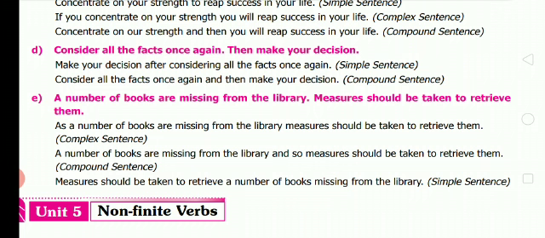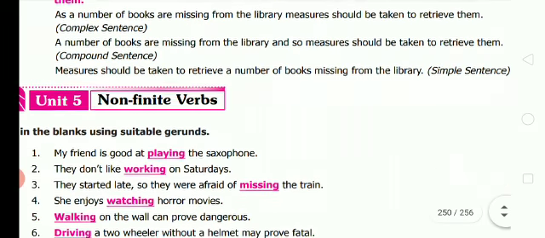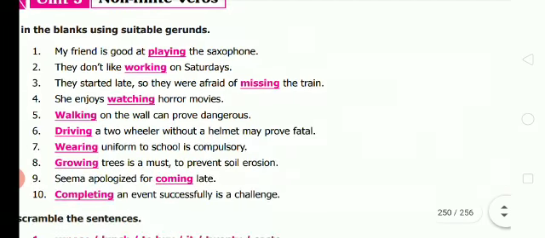Moving on to the next, that is unit 5, non-finite verbs. So this is on page 120. Okay, fill in the blanks using suitable gerunds. First one, my friend is good at playing the saxophone. Second one, they don't like working on Saturdays. Third one, they started late so they were afraid of missing the train. Fourth one, she enjoys watching horror movies.